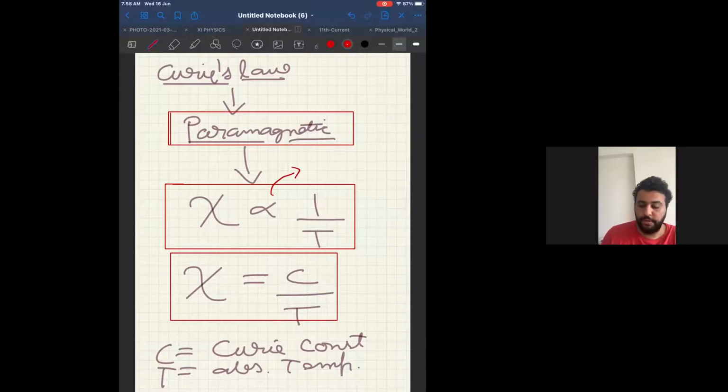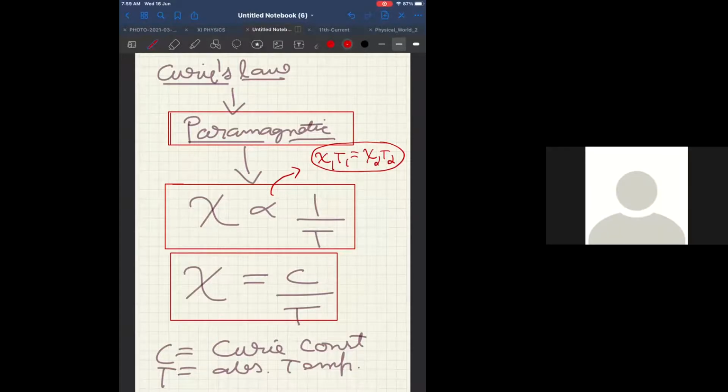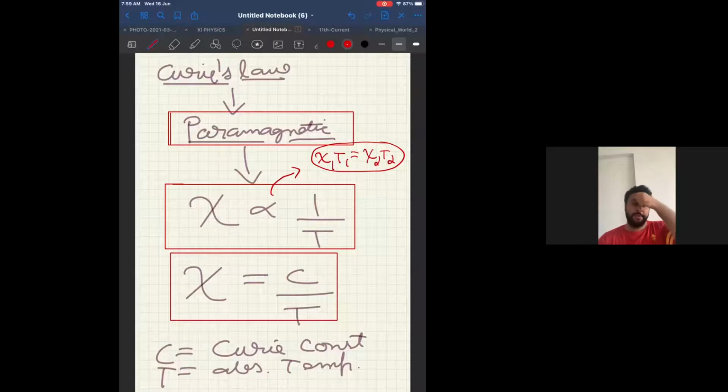Tell me from this law, how many of you understood how this formula came?